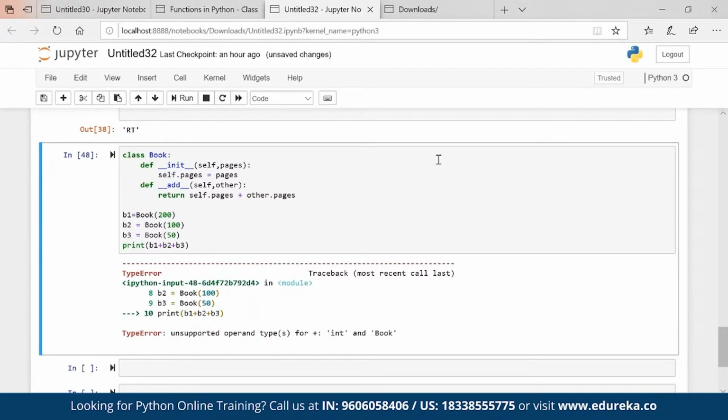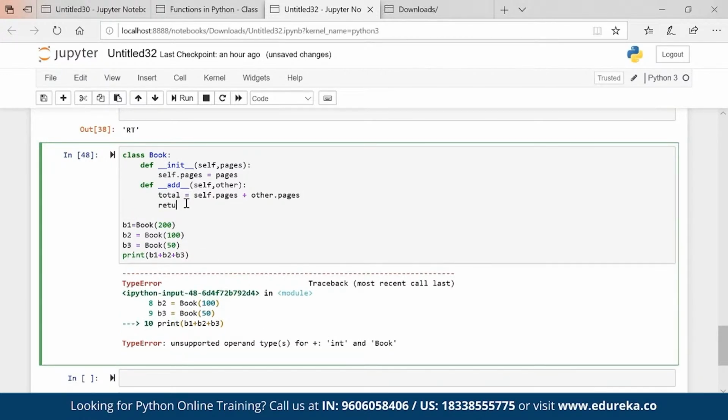Then what is the solution? What can be done? I will create a variable total here, and then total will have the value 300, right? Return Book total. Now Book total is my object, so Book 300 is what we are getting.